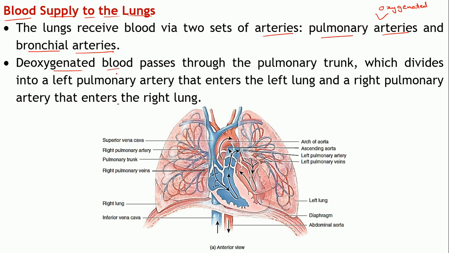So, it passes into the pulmonary trunk. From the right ventricle of the heart, the blood is pumped into the pulmonary trunk. From here it divides into the right and the left pulmonary artery. The right pulmonary artery will enter the right lung, and the left pulmonary artery will enter the left lung.